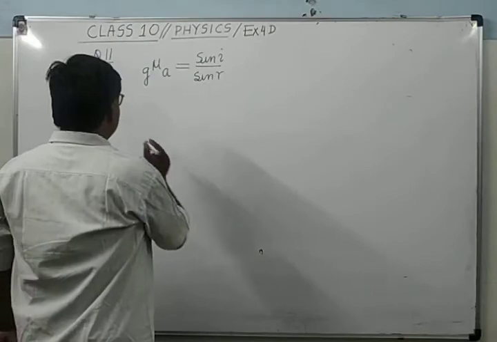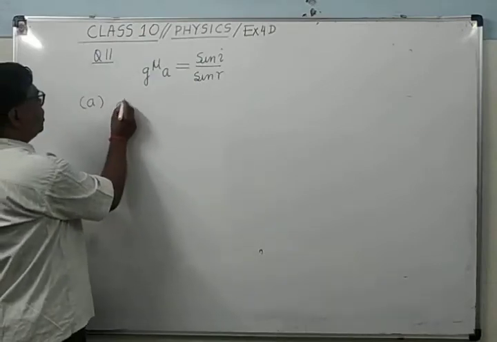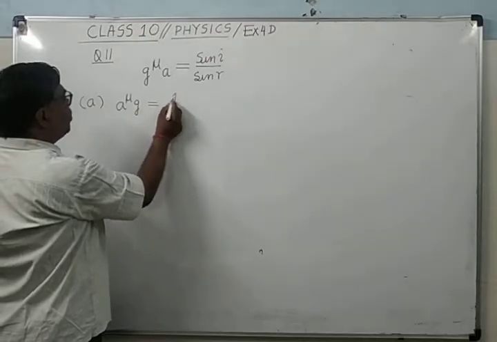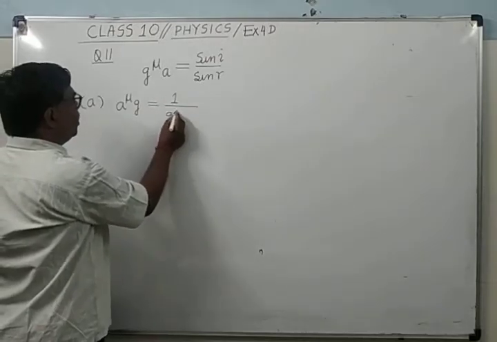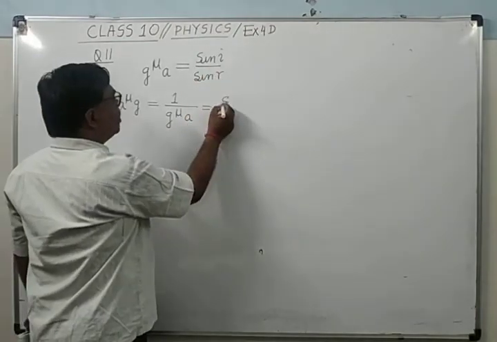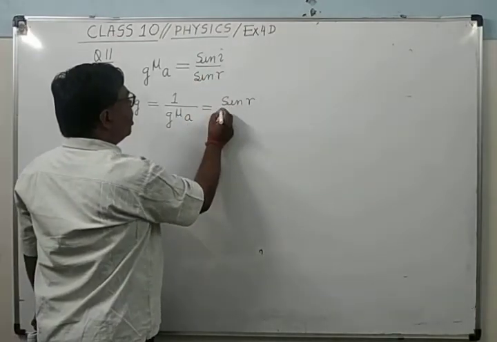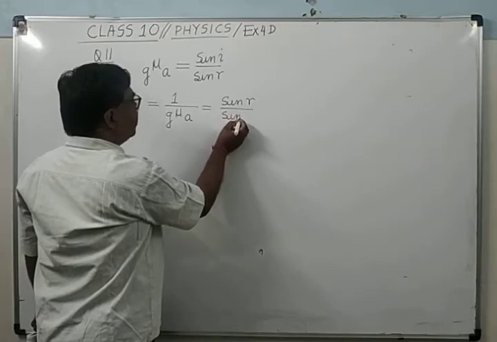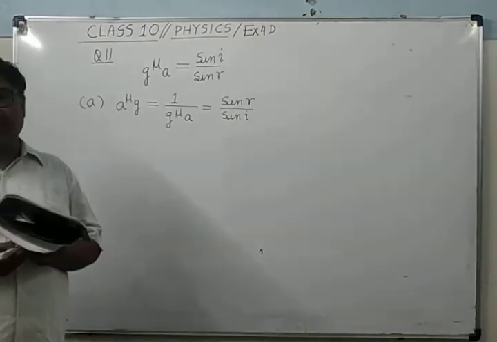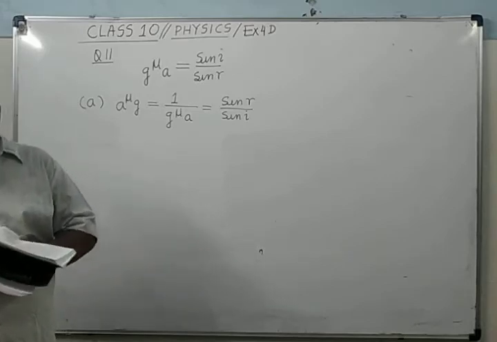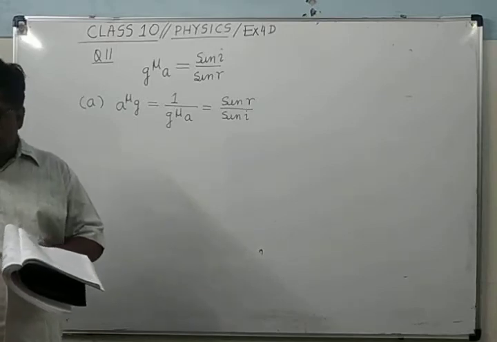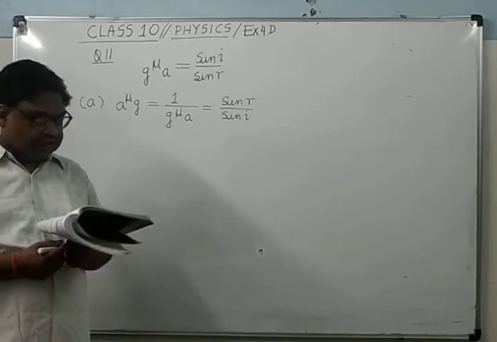So see here, as you know, A mu G is the reciprocal of G mu A, that is 1 upon G mu A. So this is equal to the reciprocal of this, meaning sin R upon sin I. You will write the answer exactly in the same way in the examination. It's clear? I am explaining the way in which you will write in the examination.